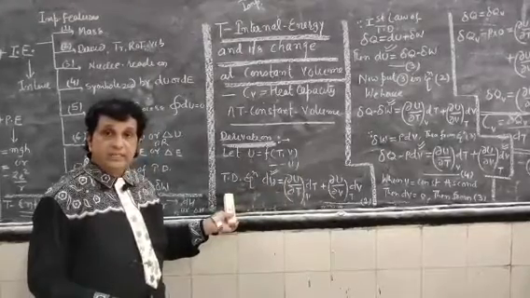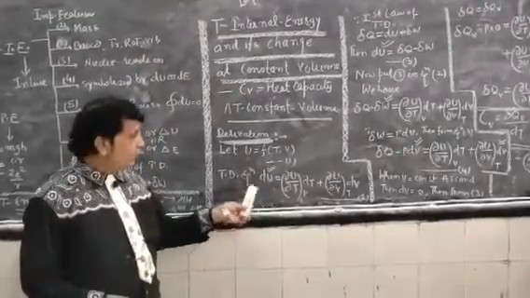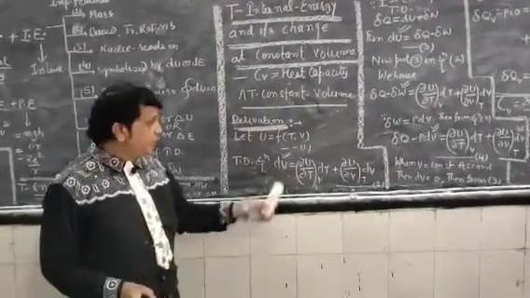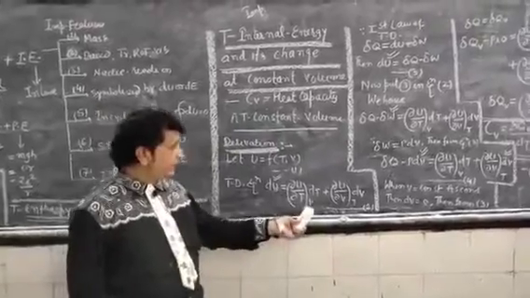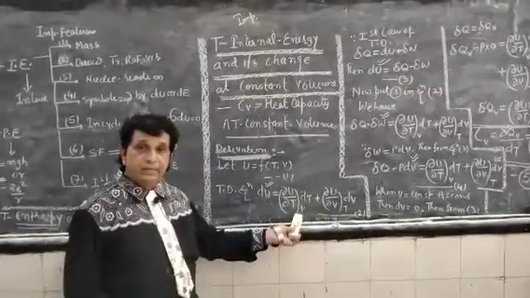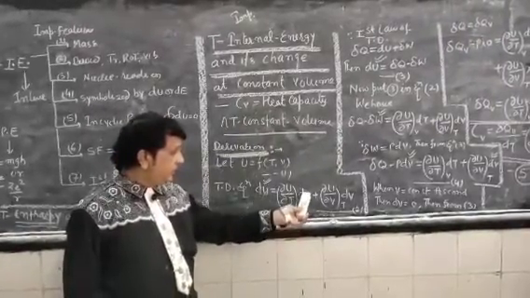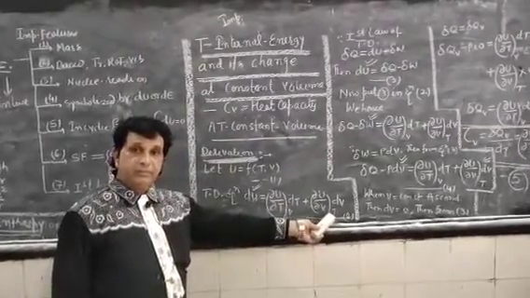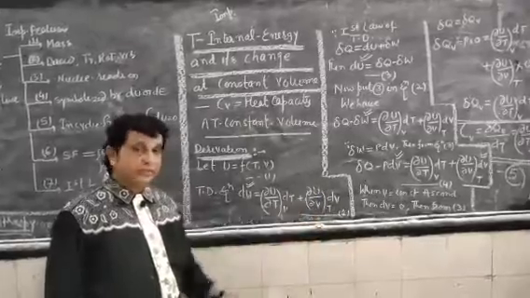Using the concept of state and path functions, one can write the total differential: dU = (∂U/∂T) at constant V dT plus (∂U/∂V) at constant T dV.